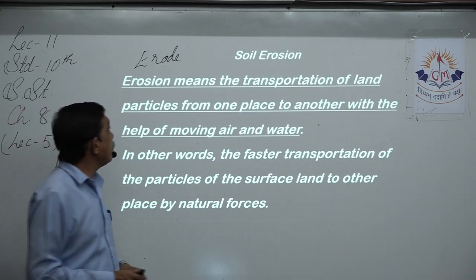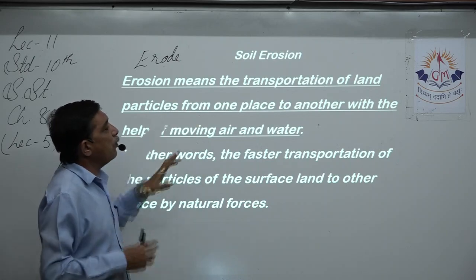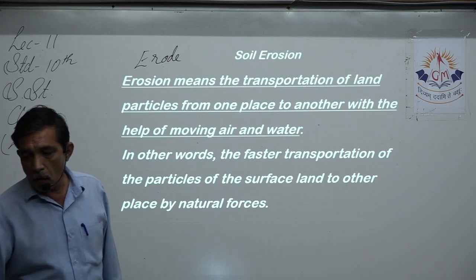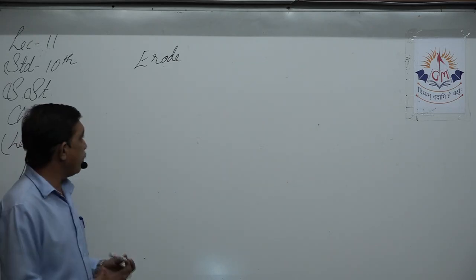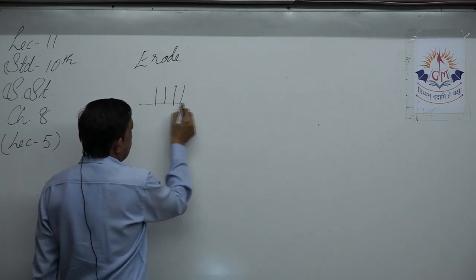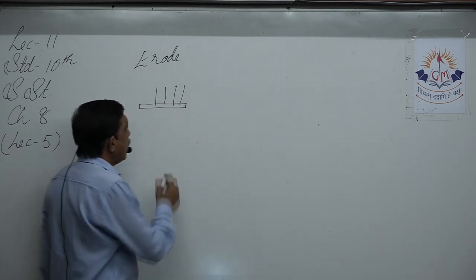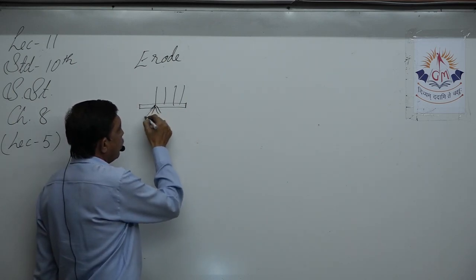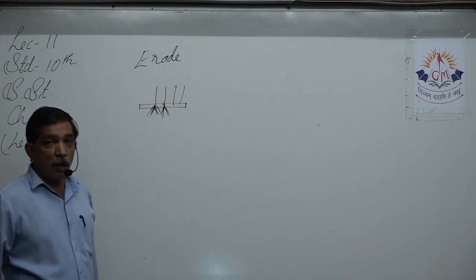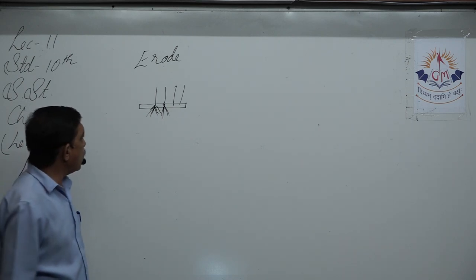What is soil erosion? Erosion means transportation of land particles from one place to another with the help of moving air and water. Now, a good crop is growing over here, maybe it is paddy, maybe it is wheat, and the roots are quite near the ground. It's not far away. What happens when there is flood?